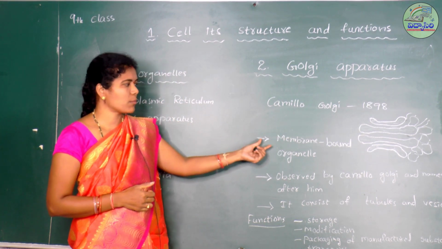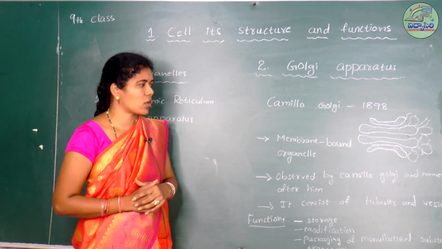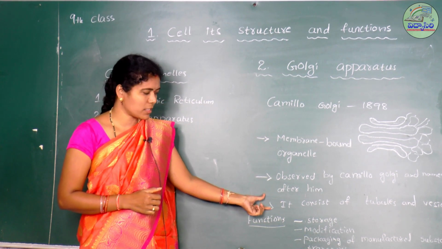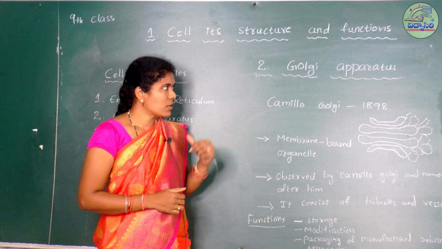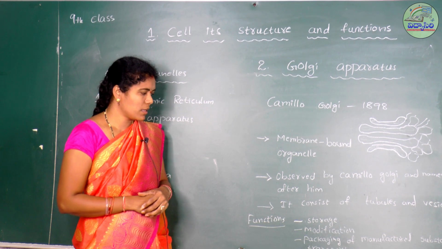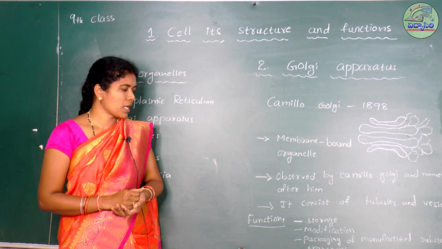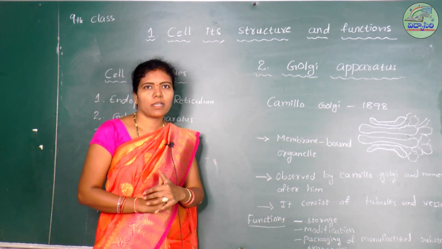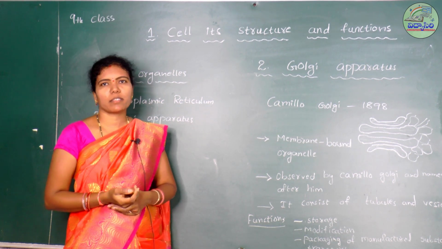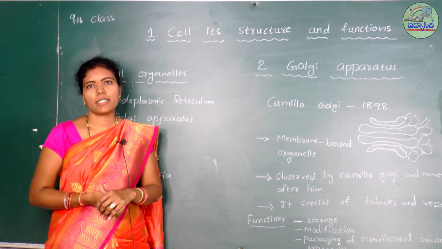The Golgi apparatus is a membrane bound organelle. It was first observed by Camillo Golgi and named after him. It consists of tubules and vesicles. So the main function of the Golgi apparatus is to store proteins and other substances, receiving them from the endoplasmic reticulum, and next modifying them sometimes and packaging them, and then giving a destination to the packaged material, and it secretes or transports the materials to the decided destination places.